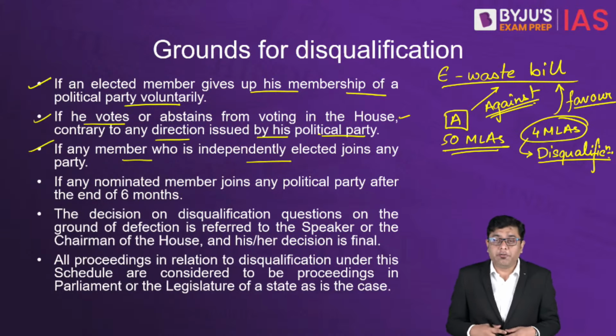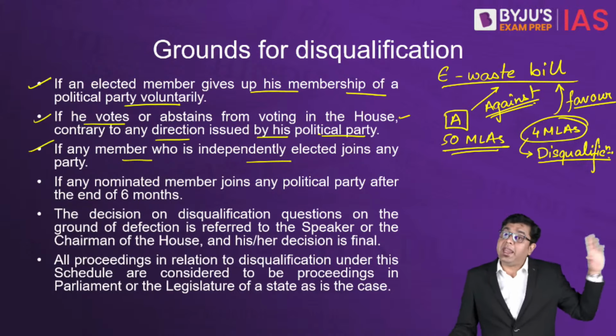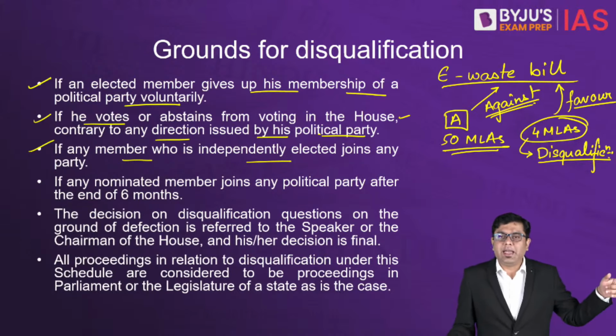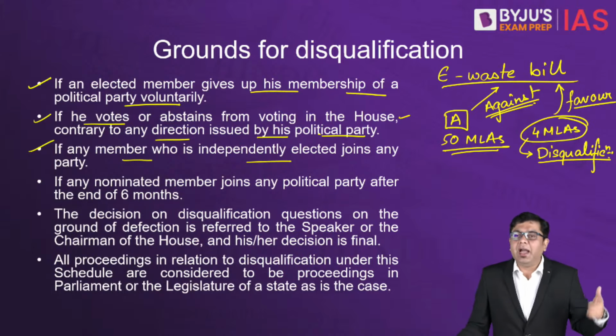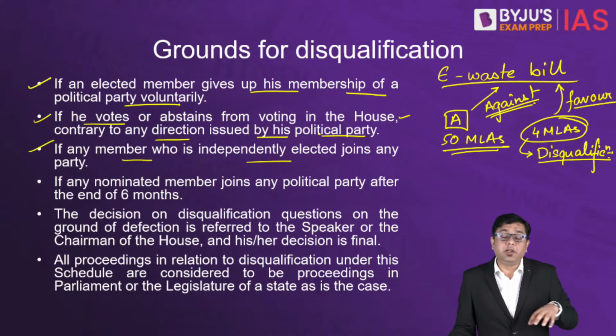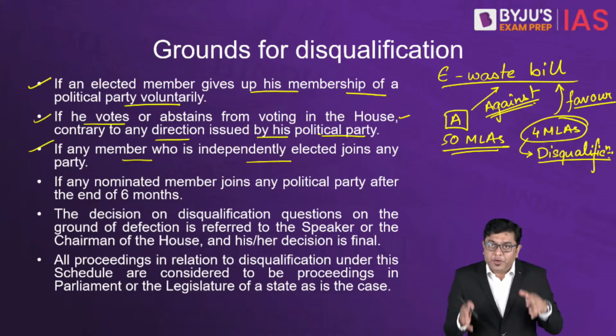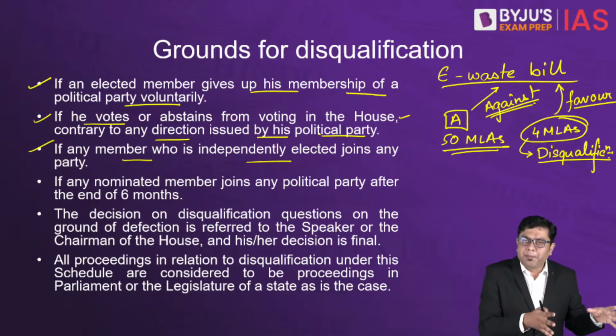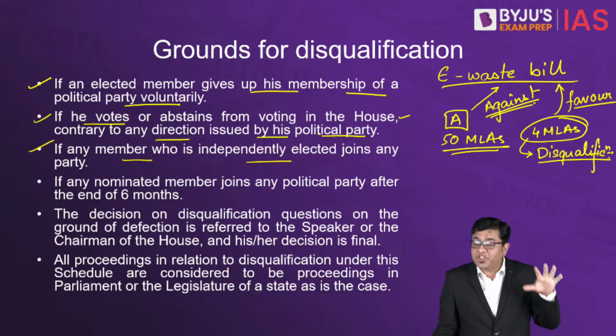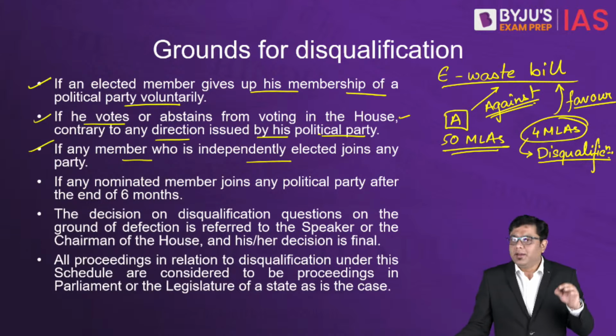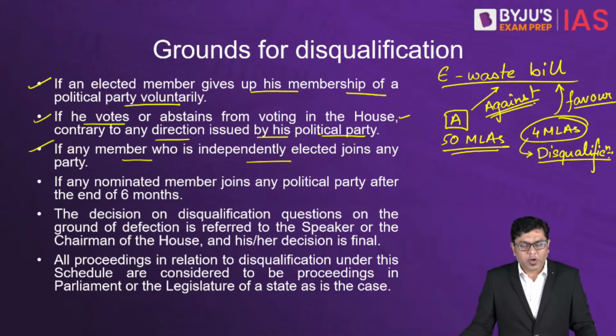People have voted for me, and after getting elected I find out that political party A is in power. If I join that party, maybe I will get a ministerial berth, or become a particularly important minister. If I join a political party in the lure of power, then again the member stands to be disqualified.